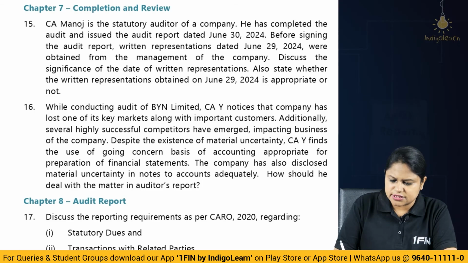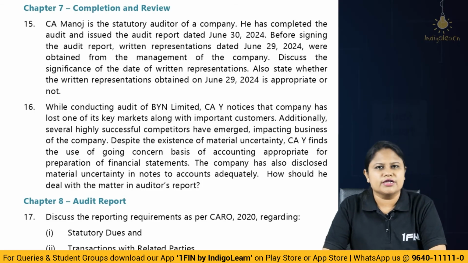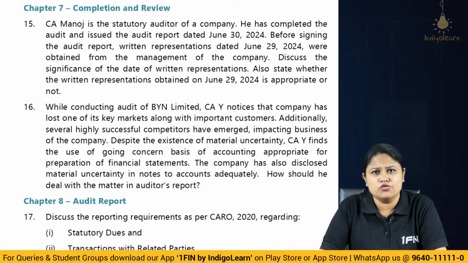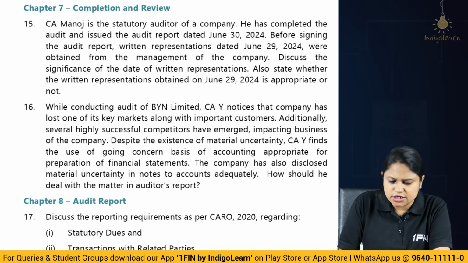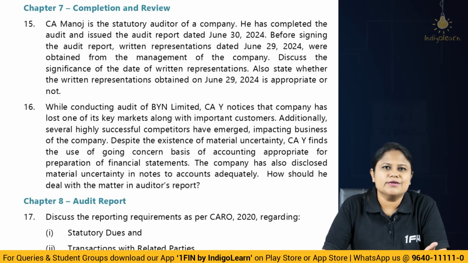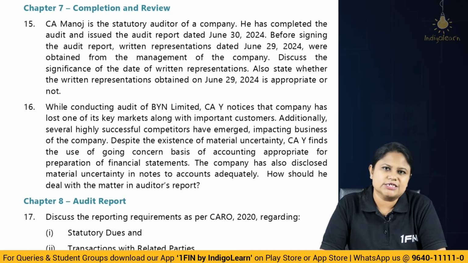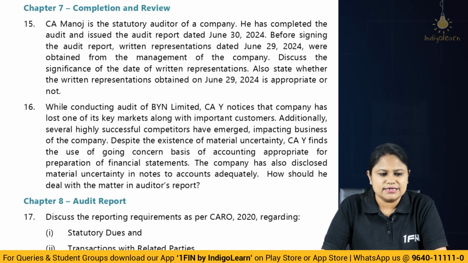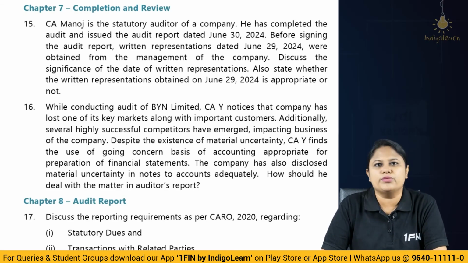I think it's a very simple question because in SA 580 we study about written representation and we understand that written representation has to be obtained as near as practicable to, but not after the date of the auditor's report. Correct? So here the date of auditor's report is 30th of June and he has got it 29th June. So in fact he has done something very correct because just one day prior to the date of auditor's report, that is as late as possible, but before the date of auditor's report, he has got it. Because the point is, it is one of the important audit evidences that you require for the purpose of giving opinion. And evidences obviously cannot be obtained after the date of audit report because on the basis of evidence is what the opinion has been given.